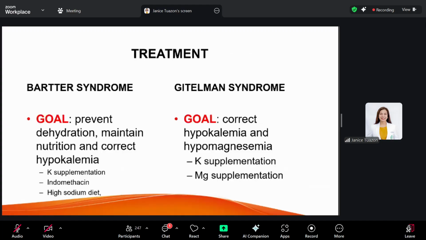Now for the treatment, for Bartter, since they are associated with dehydration because of polyuria, you have to prevent dehydration, maintain nutrition, and correct hypokalemia. On the other hand, for Gitelman syndrome, you have to correct your hypokalemia and hypomagnesemia. Sometimes, even if you are already correcting the hypokalemia in Gitelman syndrome, you'll still see carpopedal spasms, because you also have hypomagnesemia. So you also have to give magnesium supplementation.